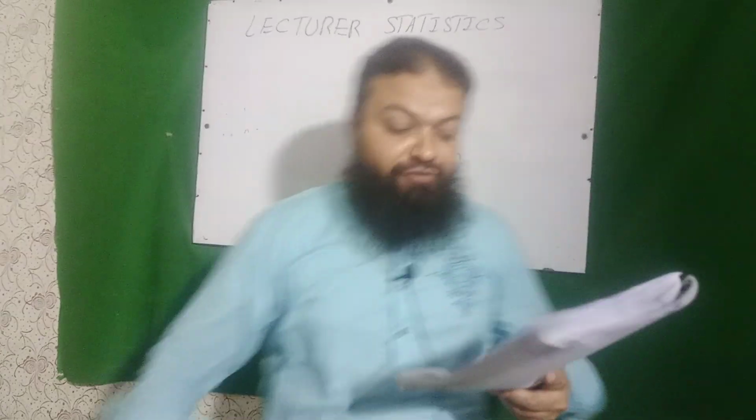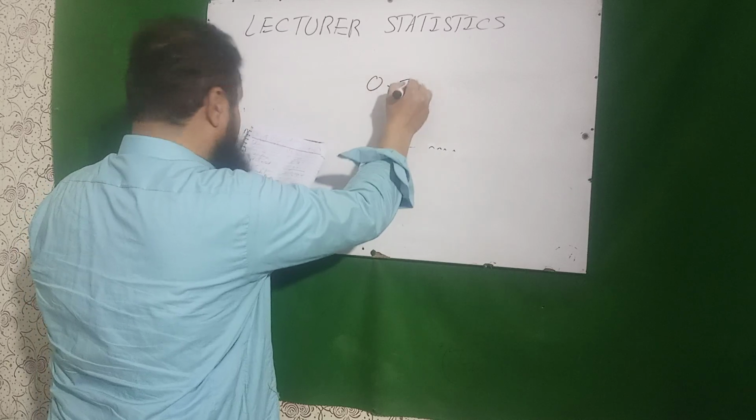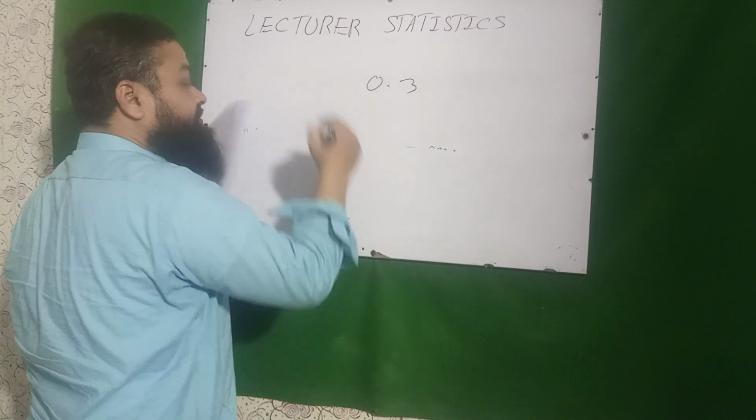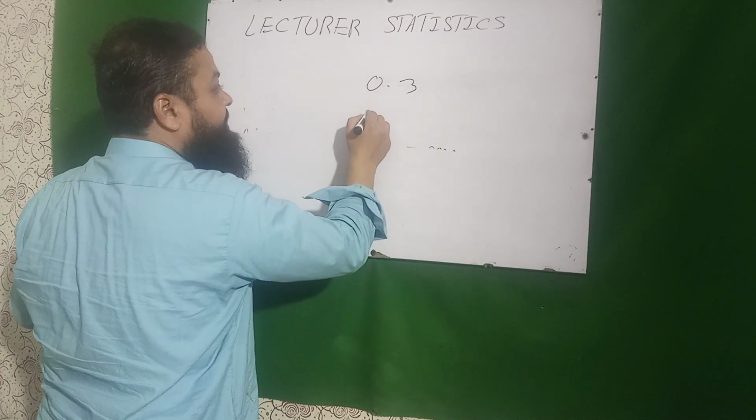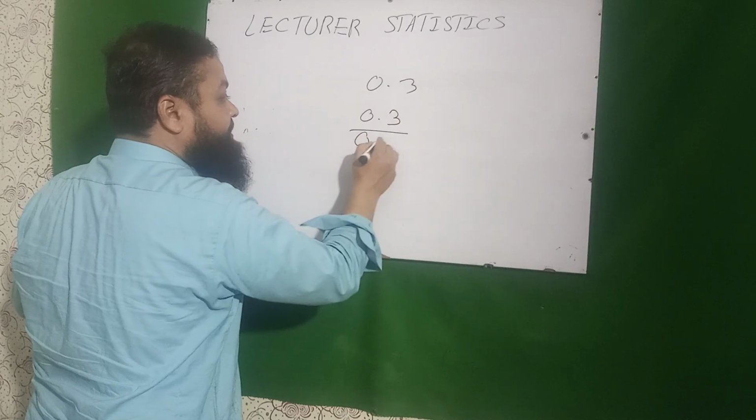Next question is, if the probability of success is 0.3, then the odds of success will be, odds of success means we are interested in 0.3 over (1 - 0.3), which is 0.7.